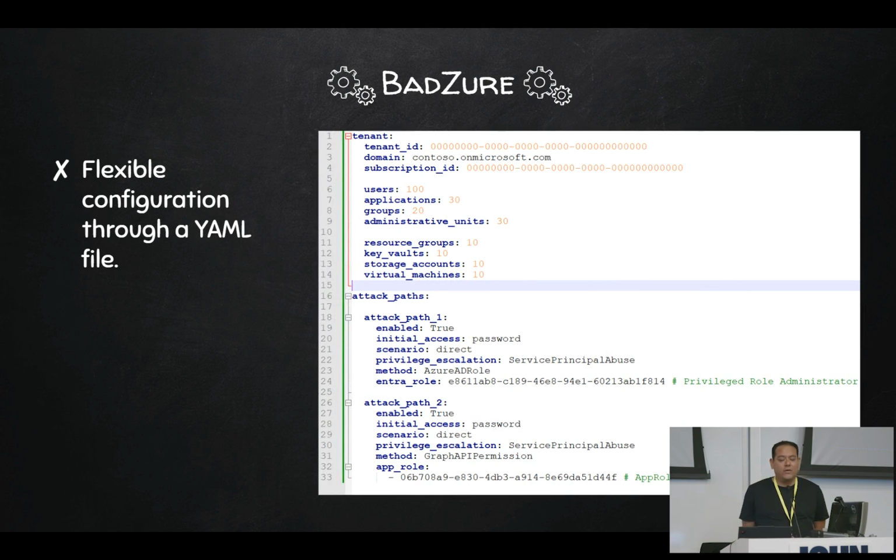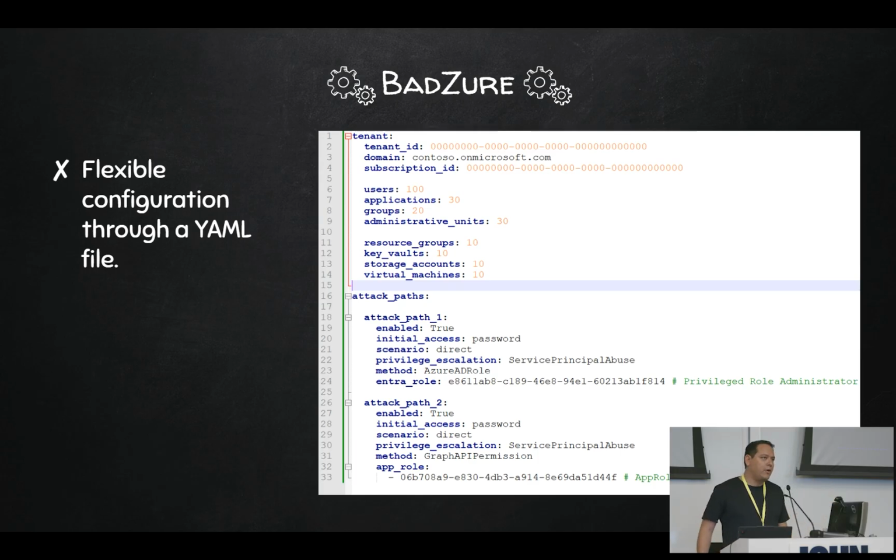Batcher has a really simple configuration file, so you can define basically how you want your lab environment to be constructed. You can define how many users, applications, service principals, groups, and administrative units you want created. Batcher is going to randomly generate new names every time, new group names, and it's going to randomly assign them so we can create the idea of a fake environment, right?